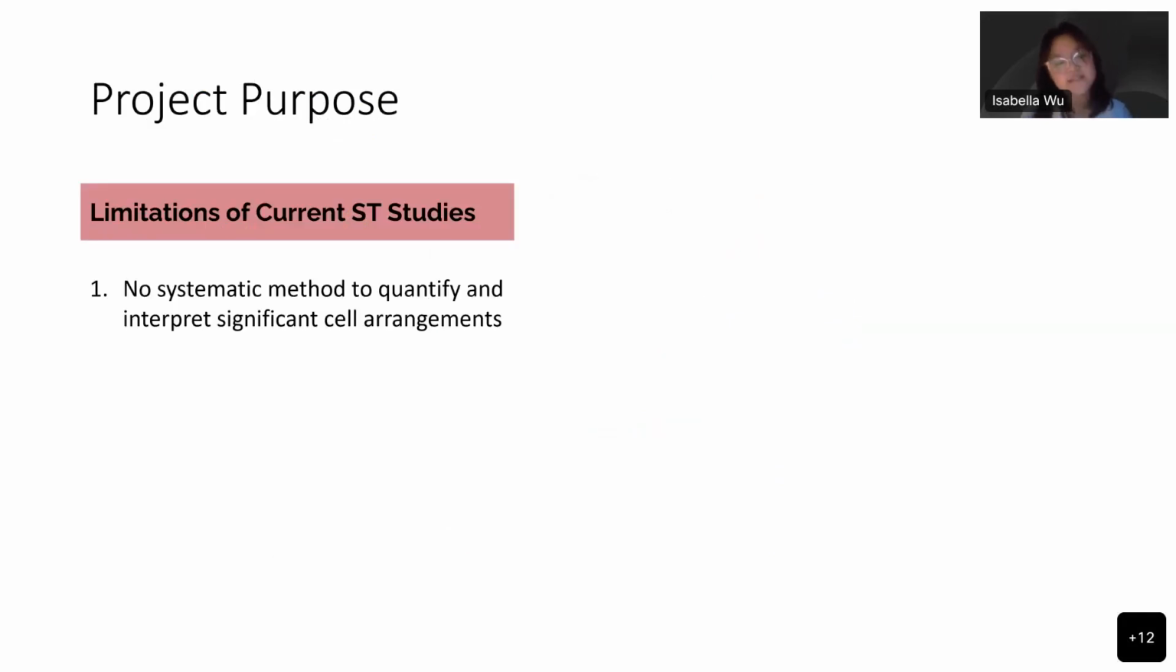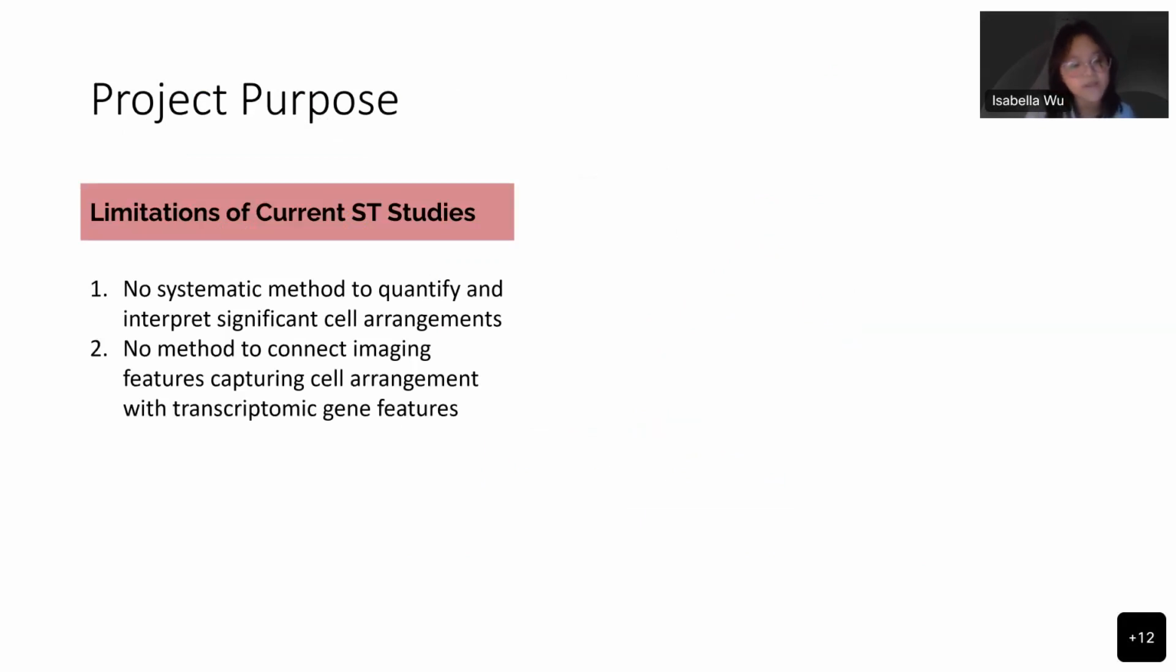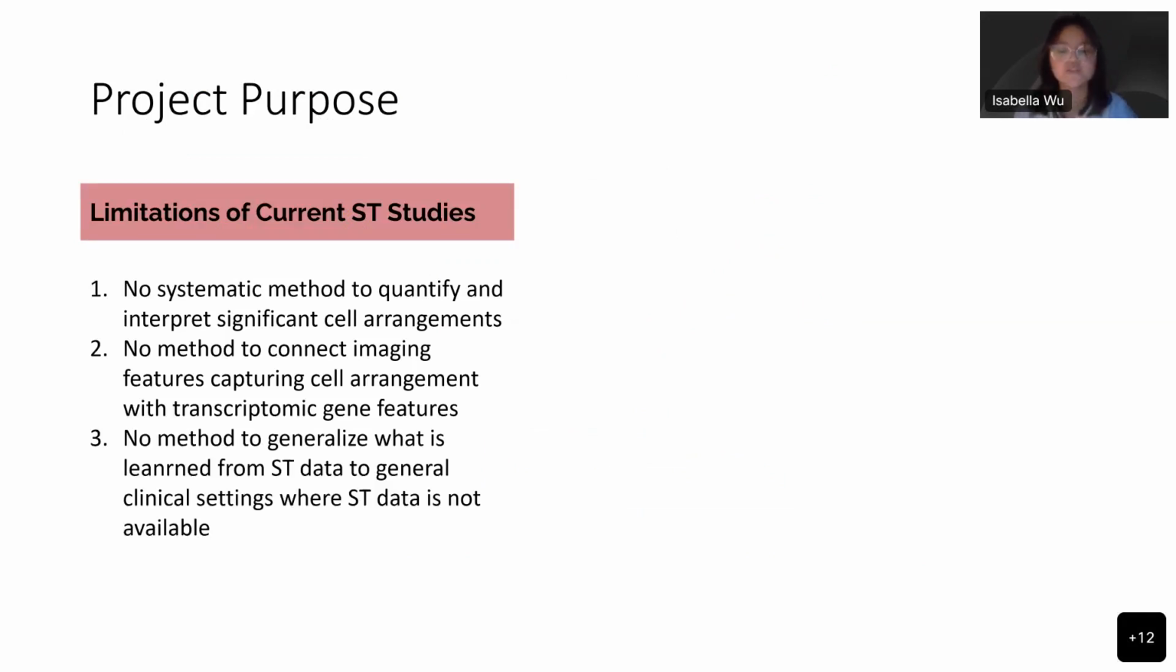There's no existing systematic method to interpret and quantify these significant cell arrangements, limiting their ability to be analyzed and clinically applied. There is currently no known method for linking imaging features to transcriptomic features. And finally, there is no way to apply what we learn from spatial transcriptomic data to a general clinical setting where ST data is not available.